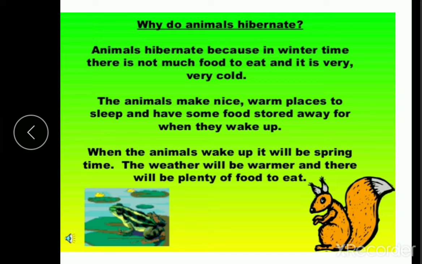So during the winter months in some parts of the world it will be very cold and there is little food to eat for these animals. For that, animals like squirrels and mice dig a hole and sleep for months together.